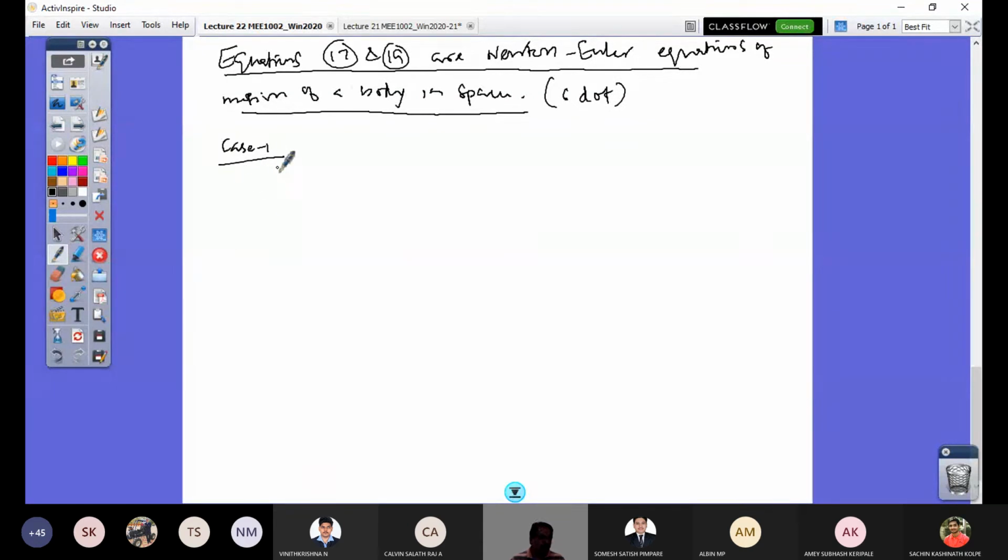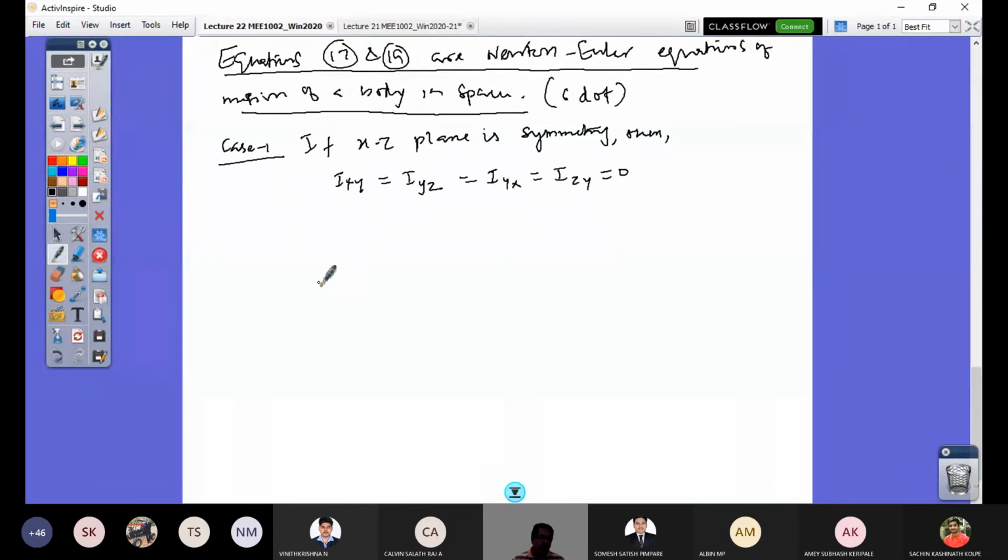So let us consider case one. In case one, if the XZ plane is symmetry, then you know that the product of inertia terms IXY equals IYZ equals zero. So IXY, IYX, and IZY, all equal to 0.